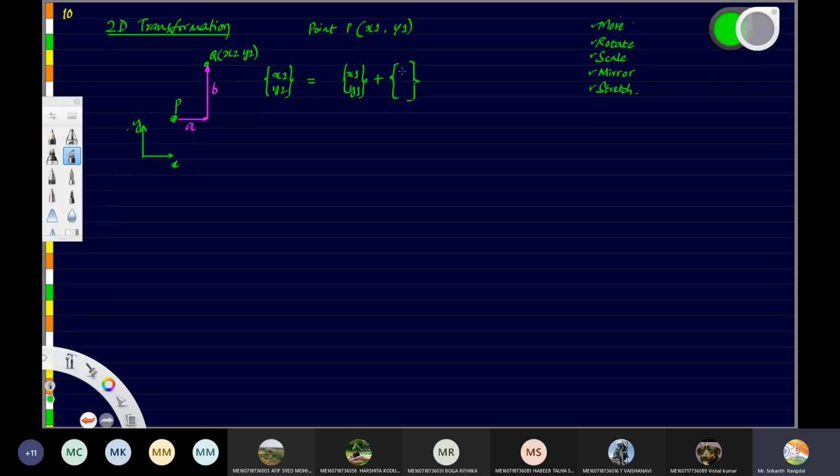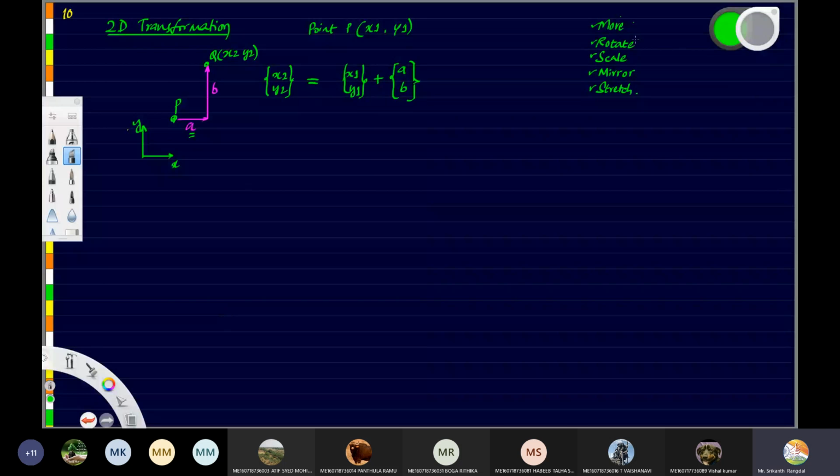What I have to add? The difference between P and Q. The difference is a now. I'm moving by a distance a in x direction and then moving by a distance b in y direction. So a and b I have to add to x1 and y1 respectively. So a should be added to x1, b should be added to y1. So this is the relation. Is this clear? Okay. This is the relation.